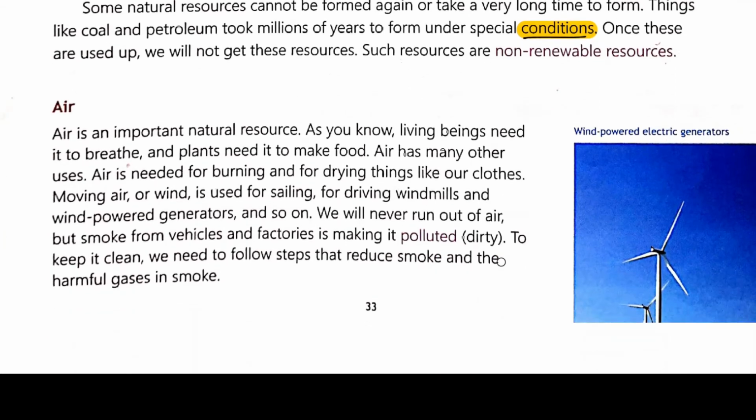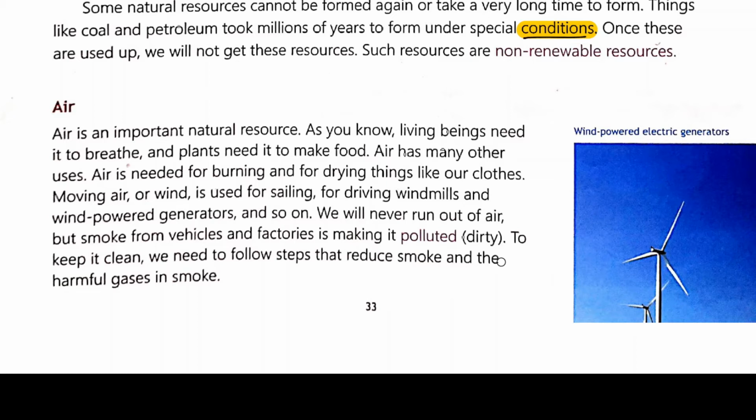Air has many other uses. Besides this, air also has many other types of uses. Air is needed for burning and for drying things like our clothes. Moving air or wind is used for driving windmills and wind power generators and so on. These are the different uses of air. We will never run out of air. We cannot live without air.